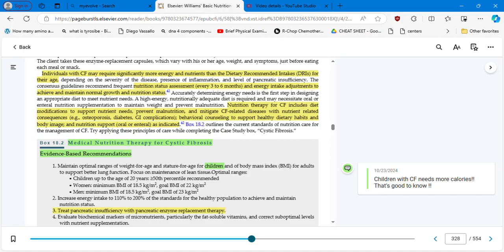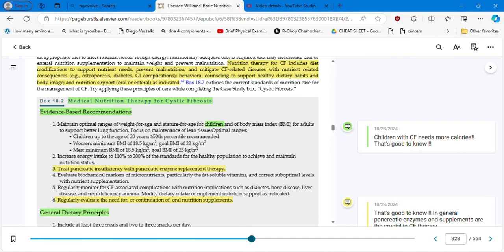Nutrition therapy for CF includes diet modifications to support nutrient needs, prevent malnutrition, and mitigate CF-related diseases with nutrient-related consequences. So we have to prevent osteoporosis, diabetes, GI complications, with behavioral counseling to support healthy dietary habits and body image, and nutrition support, oral or enteral, as indicated.